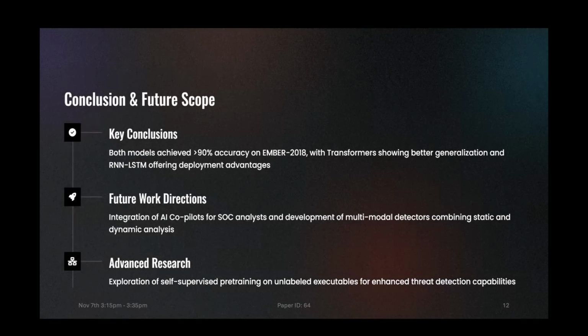And here we discuss the conclusion and future scope. Key conclusion: both models achieved greater than 90% accuracy on the EMBER 2018 dataset, which shows transformers have better generalization than RNN LSTM variants, and RNN LSTM offers deployment advantages.